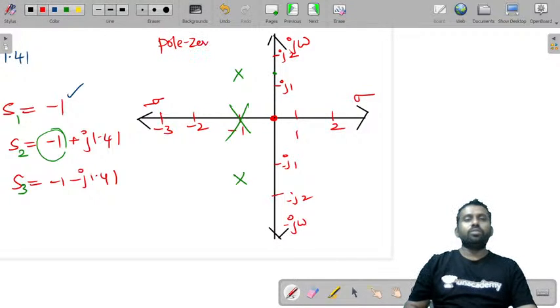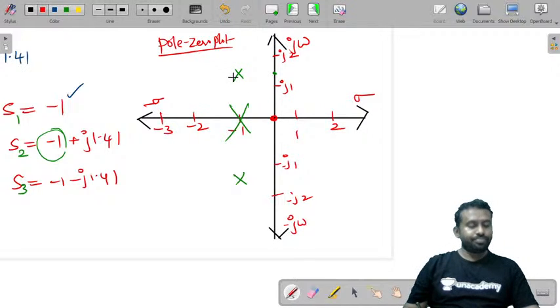Now in this case we got roots in the quadrants, and in the previous cases we got roots on the real axis.